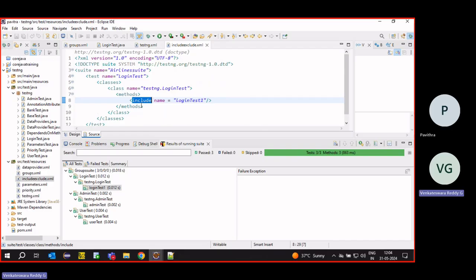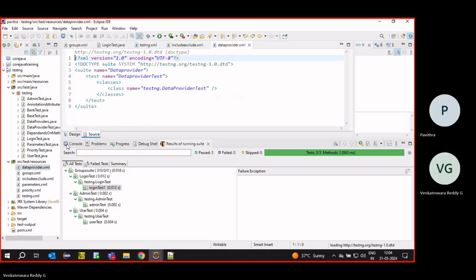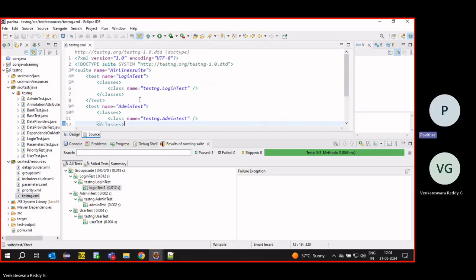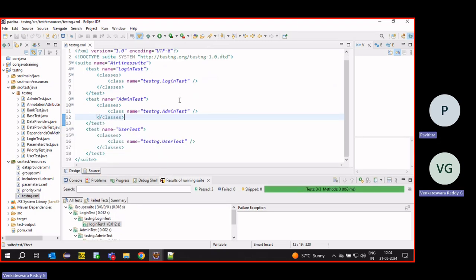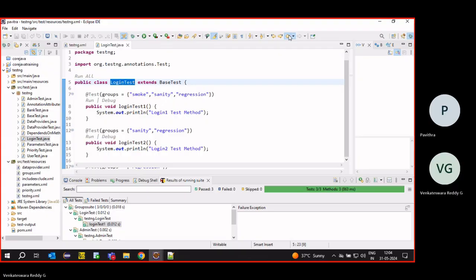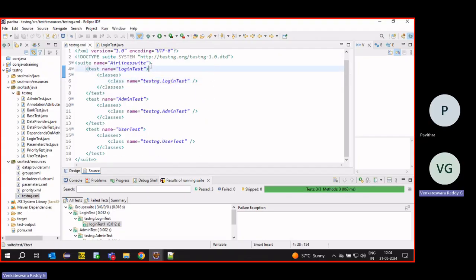All right, there is one more thing: we can run in parallel. So far we have run sequentially, that means it executes one by one. If I want to execute in parallel, suppose I want to execute 10 cases in parallel, at the suite level I have to give a parallel attribute.